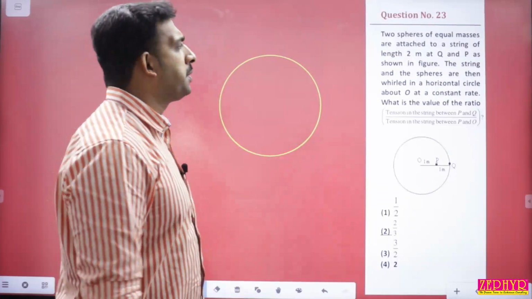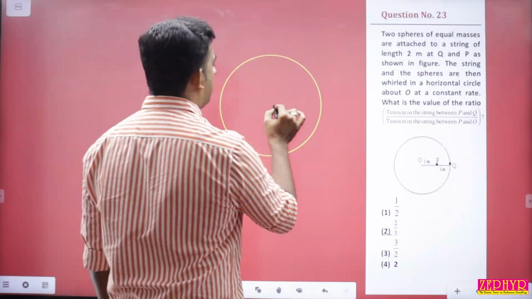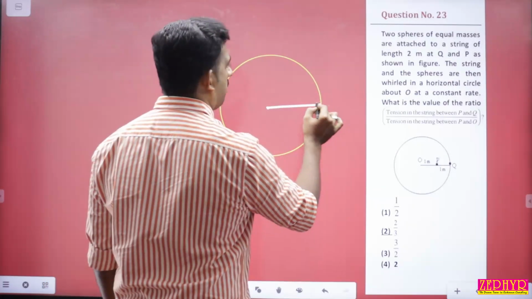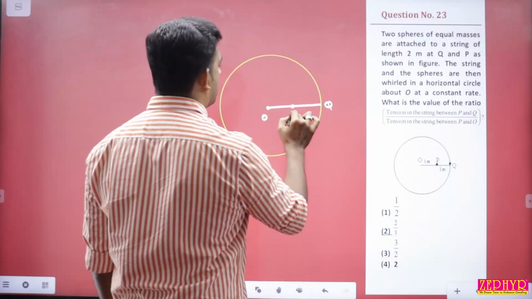Question number 23. Two spheres of equal masses are attached to a string of length 2 meter at q and p. Equal masses are given at point q and at the point p, like this.